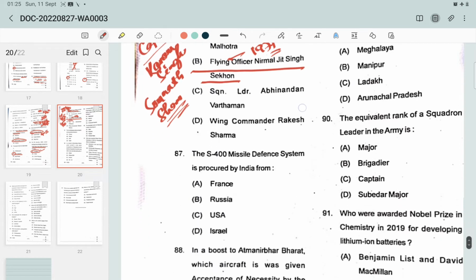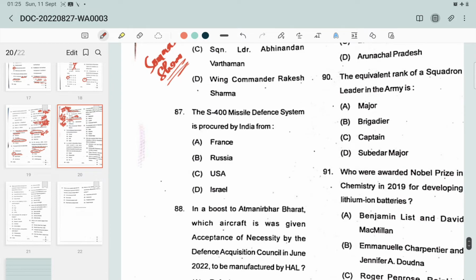Then next, question number 87. The S-400 missile defense system is procured by India from which country? France, Russia, US and Israel. Despite several objections from the USA, India is procuring the S-400 missile defense systems from Russia.